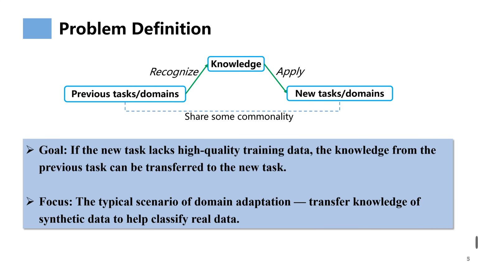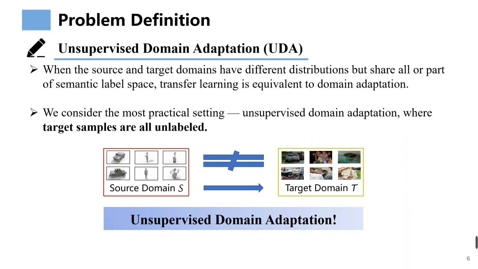In transfer learning, if the new task lacks high-quality training data, the knowledge from the previous task can be transferred to the new task. We focus on the typical scenario of domain adaptation, transferring knowledge of synthetic data to help classify real data. When the source and target domains have different distributions but share the label space, the transfer learning problem is equivalent to the domain adaptation problem.